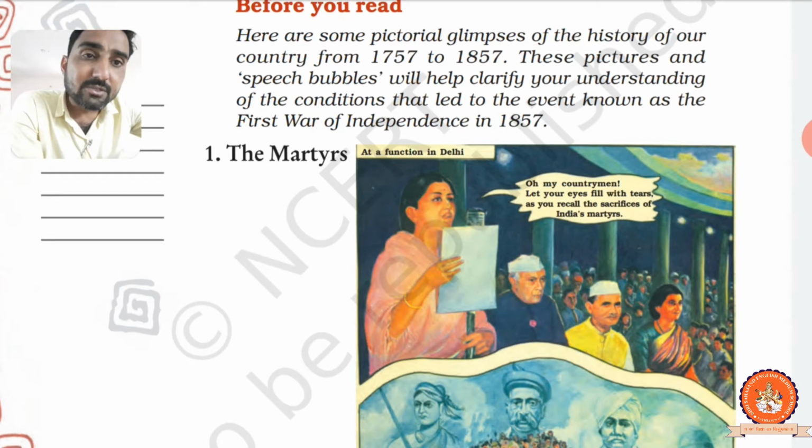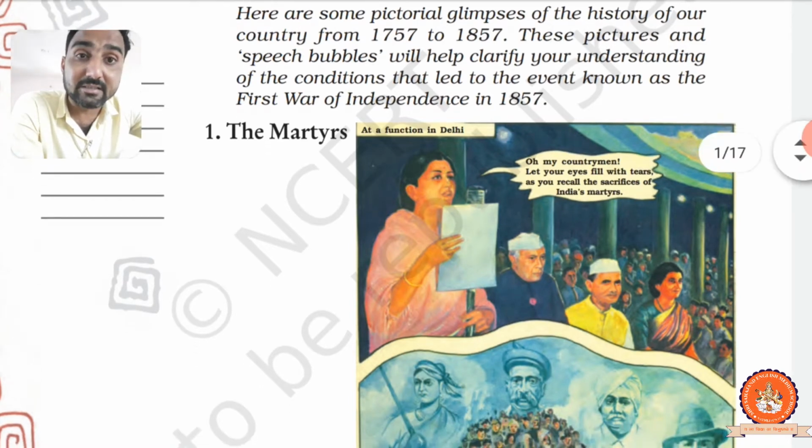So at a function in Delhi, here Lata Mangeshkar, and you can see in the picture Lal Bahadur Shastri, Jawaharlal Nehru, Indira Gandhi. This is the picture at Delhi. O my countrymen, let your eyes fill with tears. Here is the speech bubble. I want to hear the song, what exactly they sing, and I will sing that song a little bit so that you can understand more.